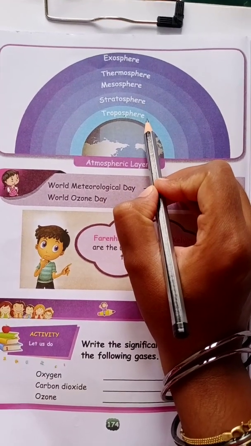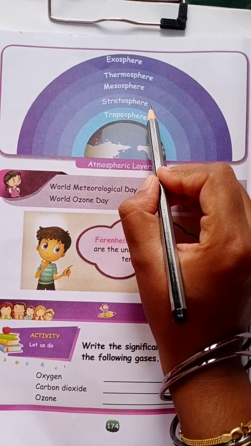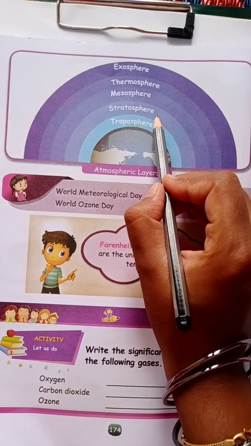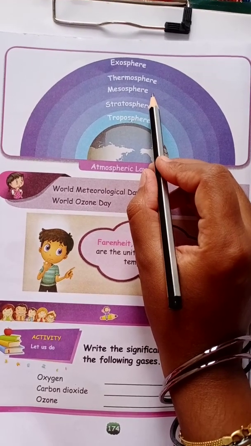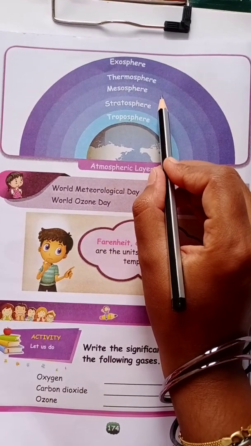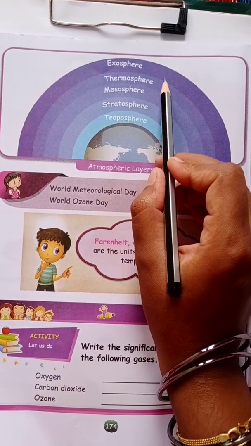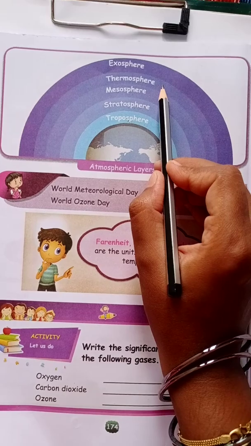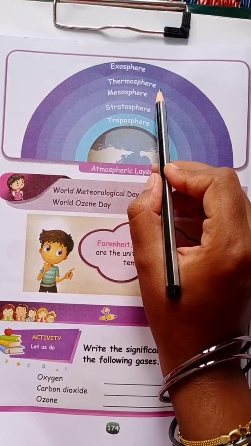So, troposphere is 6 to 10 kilometers. Stratosphere is about 50 kilometers. Mesosphere is between 50 and 80 kilometers. Thermosphere is from 90 to between 500 and 1100 kilometers from the Earth's surface.